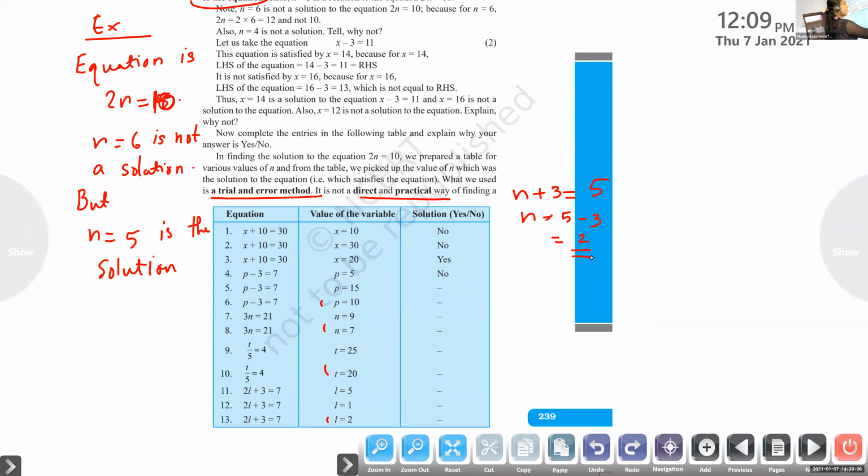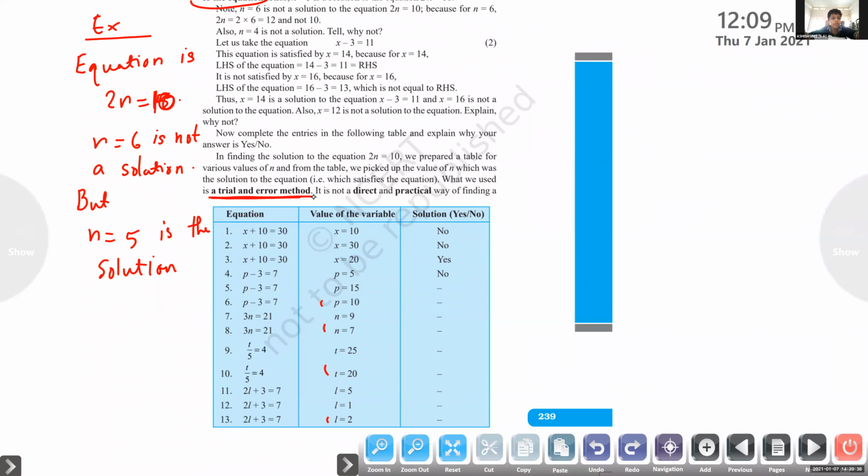Actually, it is balancing an equation. There are lots of ways of solving an equation. It is not a direct and practical way. Here, this one is introduced to make you understand what the actual real solution is. Trial and error method is not a direct method. If I'm taking you next year, I'll teach it properly, all the methods. So next year only we have to solve all this.